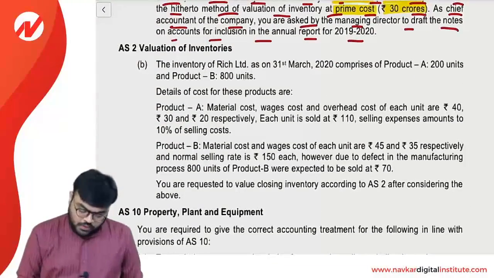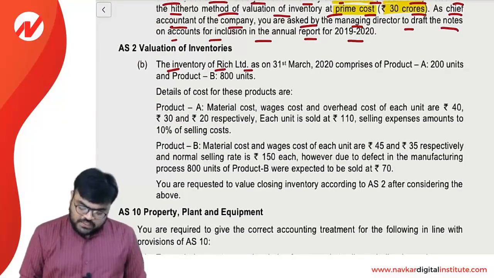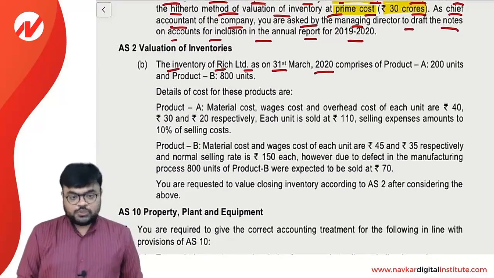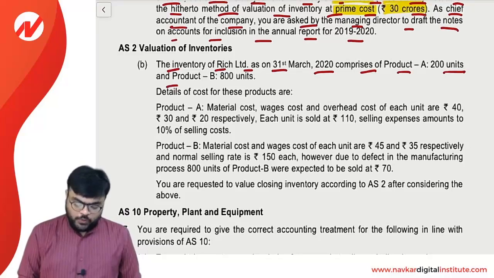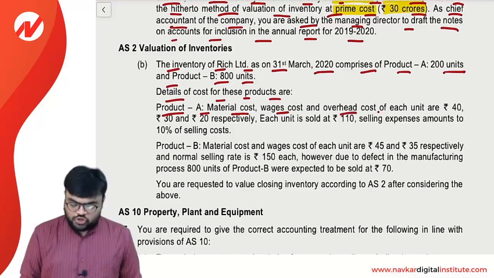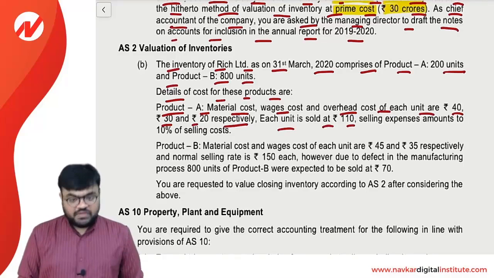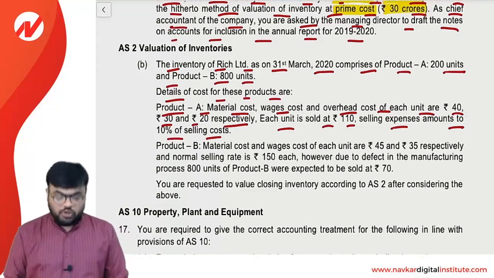Okay. The inventory of Reach Limited as on 31st March 2020 comprises of product A 200 units and product B 800 units. Details of the cost for these products are: product A, material cost, wages cost and overhead cost of each unit are rupees 40, 30 and 20 respectively. Each unit is sold at 110. Selling expenses amount to 10% of the selling price.